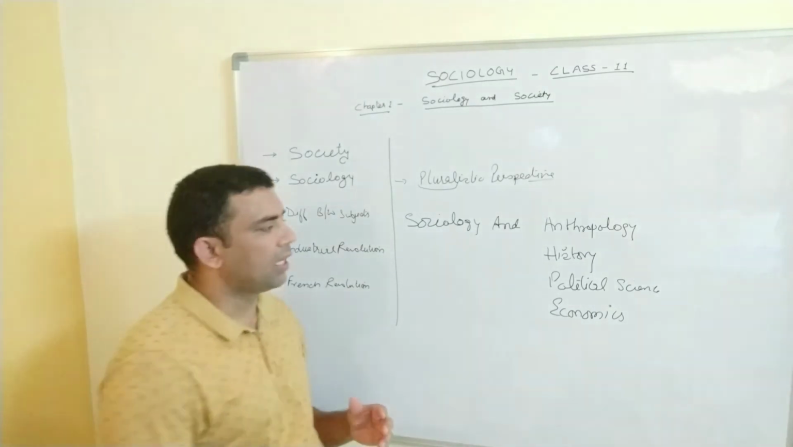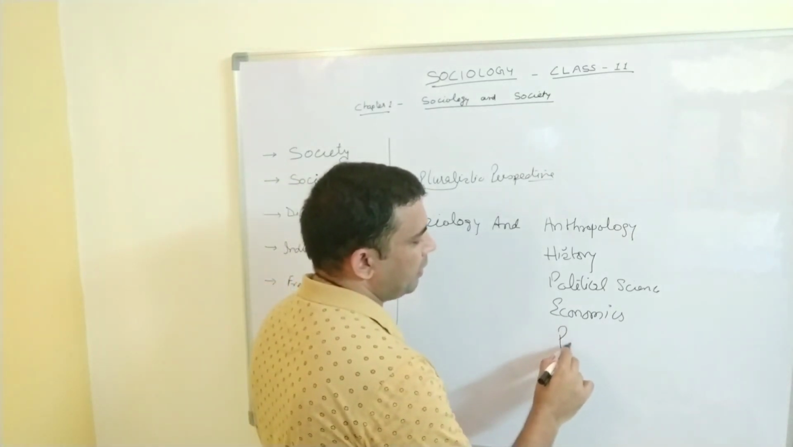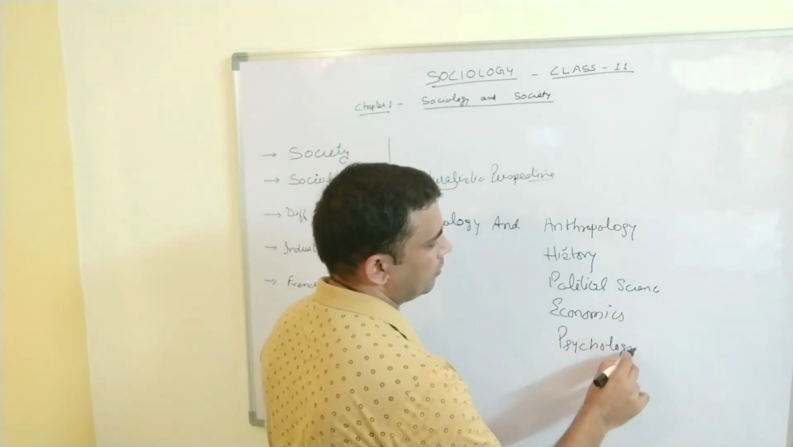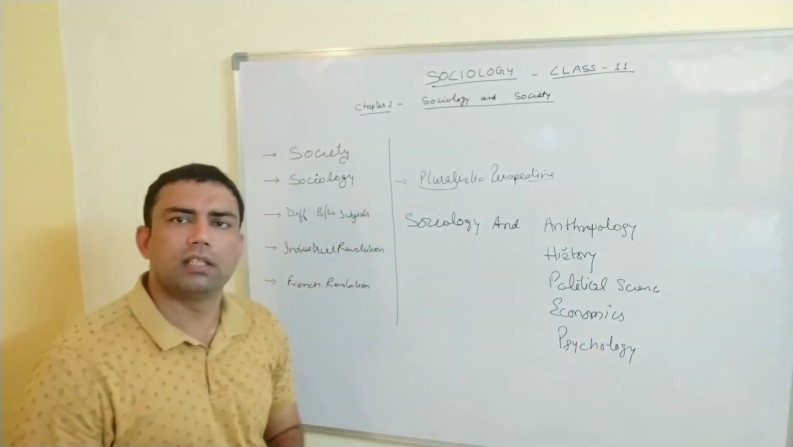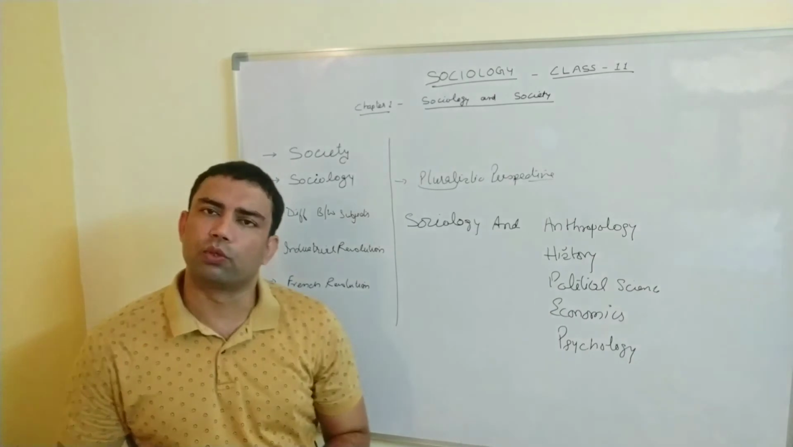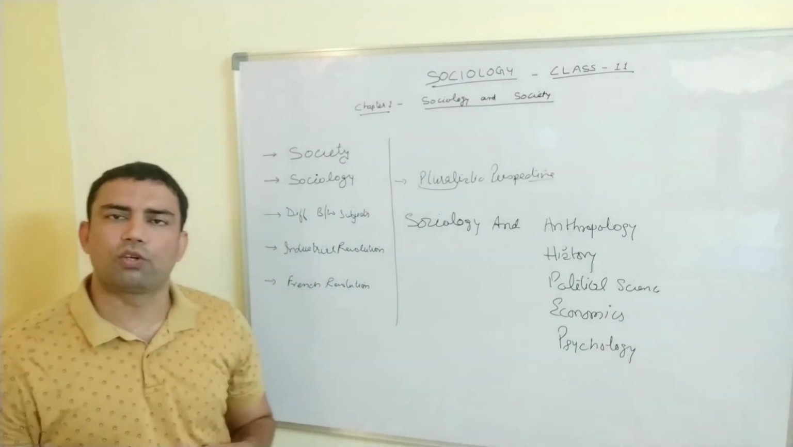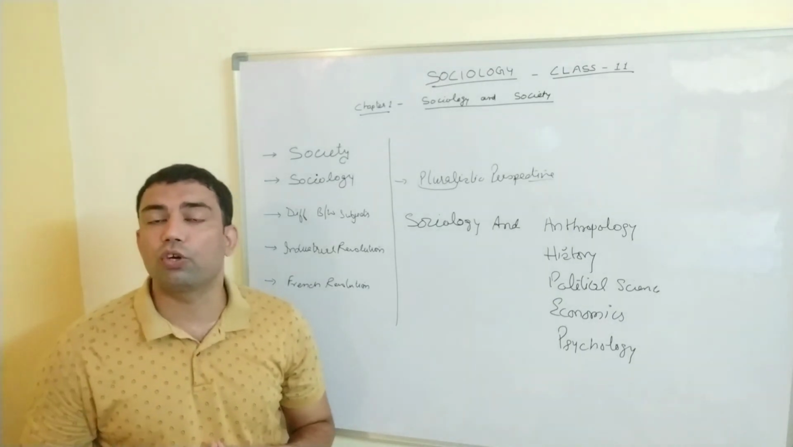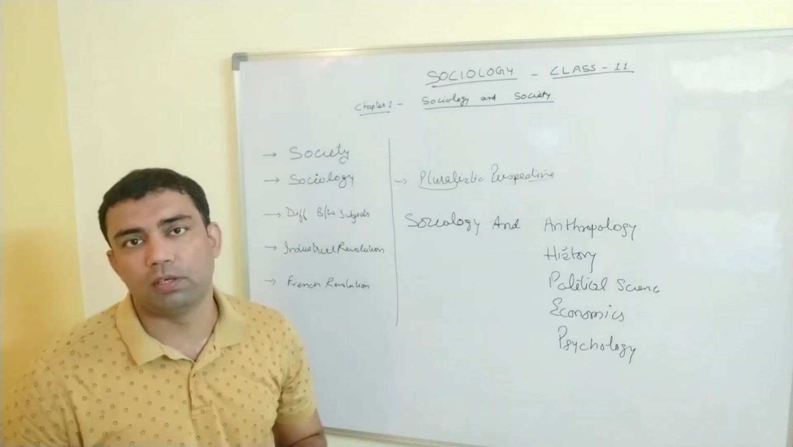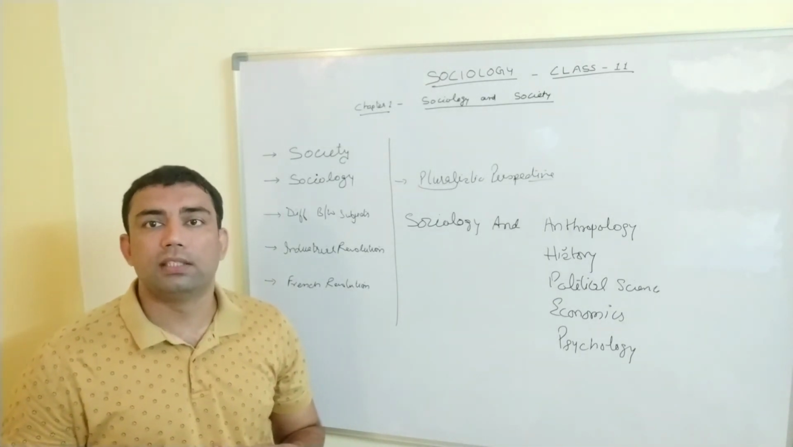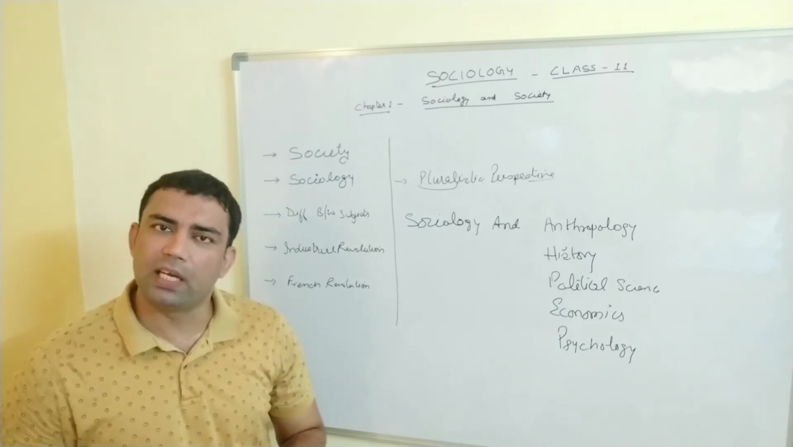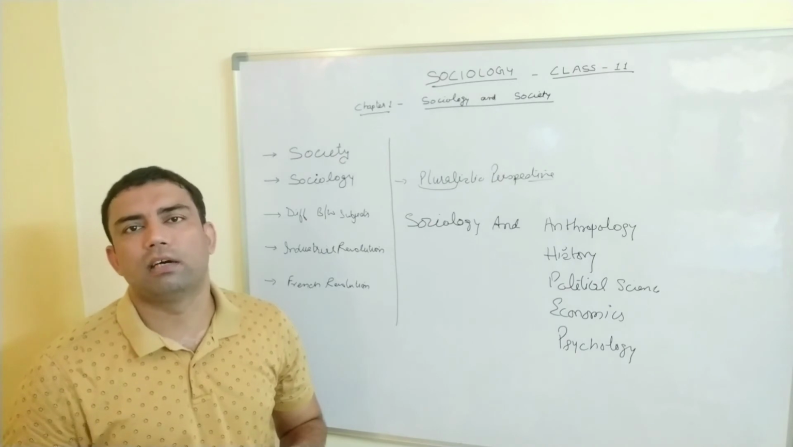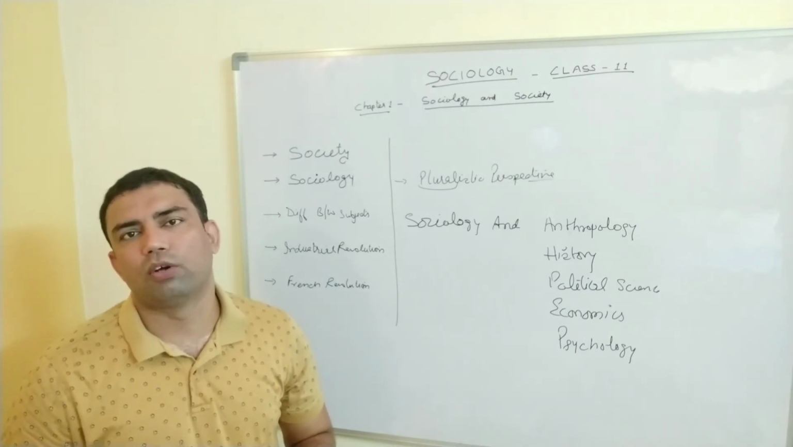And next, the last one is the difference between sociology and psychology. Psychology is the closest subject to sociology. Why? Let's talk about psychology first. What is psychology? In psychology, we talk about the individual's problem. If any individual is having some problem, some behavioral issues, or some family problems, that comes under the category of psychology.